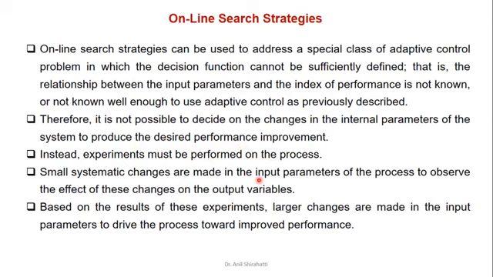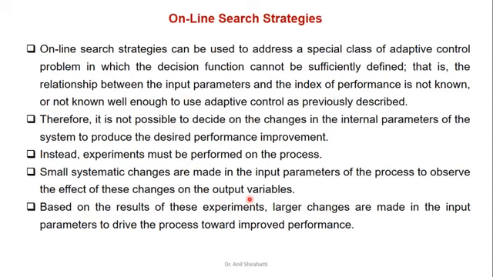Small systematic changes are made in the input parameters of the process to observe the effect of these changes on the output. Based on the results of the experiment, large changes are made in the input parameters to drive towards improved performance. So online research strategies will work when we are doing a system for the first time. I may be producing one product for the first time, so I don't know, if I change one input parameter X, what happens at the output. So I will go on changing X and Y variables of the input parameters and see what happens to the output. In the future, whenever I'm designing the complete component, this experimental data can be used.